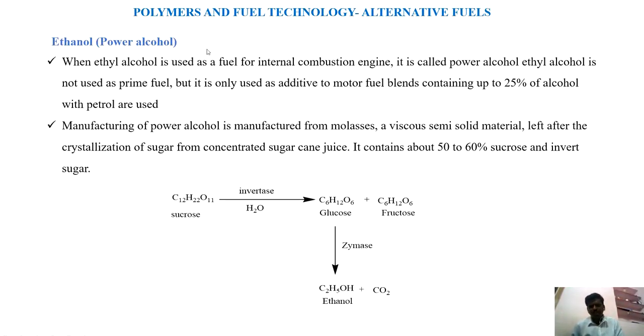Next one is ethanol. Ethanol can be used as an alternative fuel. We can call it a power alcohol, which means petrol blended with 25% of ethanol is called power alcohol. The manufacturing process is explained here.